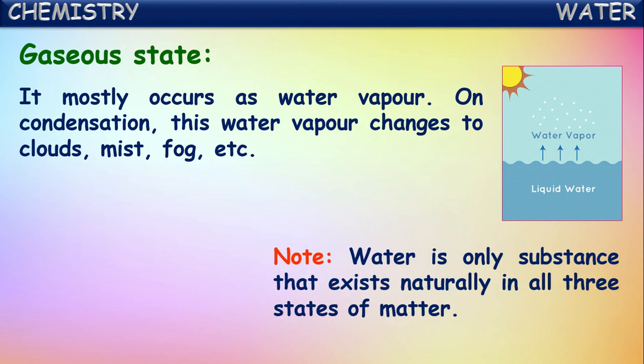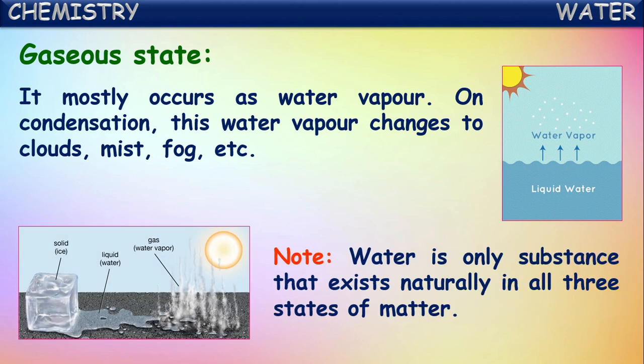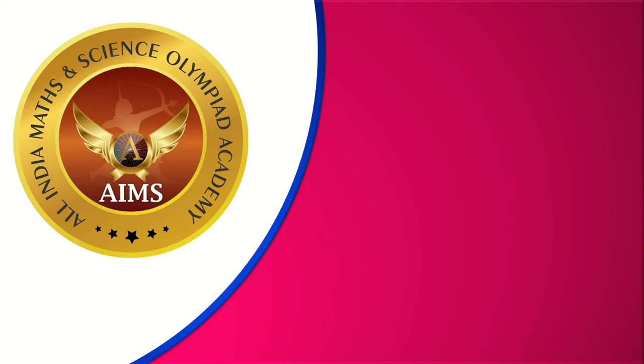So we can note one point here. Water is the only substance that exists naturally in all three states of matter, that is solid state, liquid state, as well as gaseous state. In all those forms, naturally water exists. This is the only matter we can say. This is about water and the different states of water.